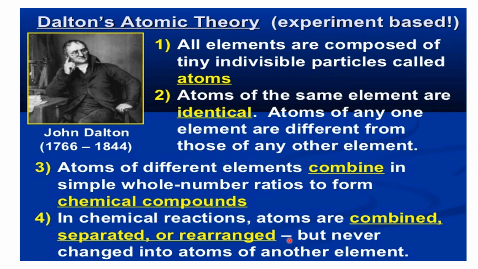So are you noting down the points here? All elements are composed of tiny indivisible particles called atoms, and atoms of the same element are identical, and they are different from the atoms of other elements. Atoms of different elements can also combine, and when they combine, it is forming a new chemical compound. And in this combination, when they are combining, we say that a chemical reaction is taking place. And in a chemical reaction, atoms are combined, separated or rearranged, but they never change into atoms of another element. Okay, are you clear? Have you noted down?